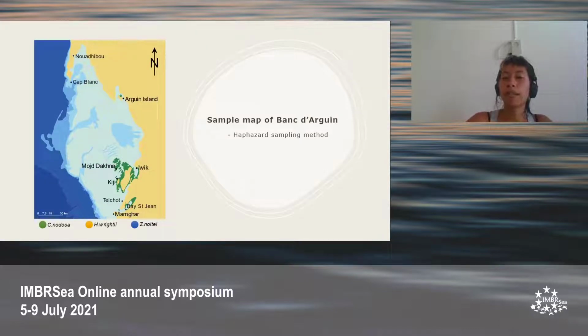So this is the sample map of the Banc. It was sampled haphazardly. These green dots represent where Cymodocea nodosa was sampled, so it's sampled throughout the Banc here. The blue dots are Zostera noltei, so we have in the Arguin Islands, Kiji and Mangma, and the yellow dots are where Halodule was sampled.